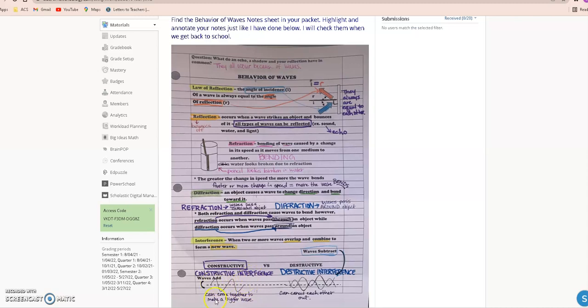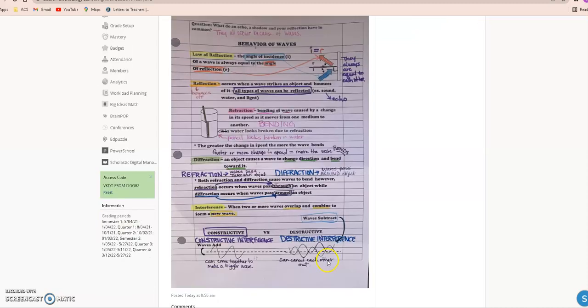So it's like they add to one another, making a bigger wave than the two smaller waves that were added together. You can also have destructive interference. That's when the waves go against each other, and in that case they subtract each other out and make it less than they were to begin with.